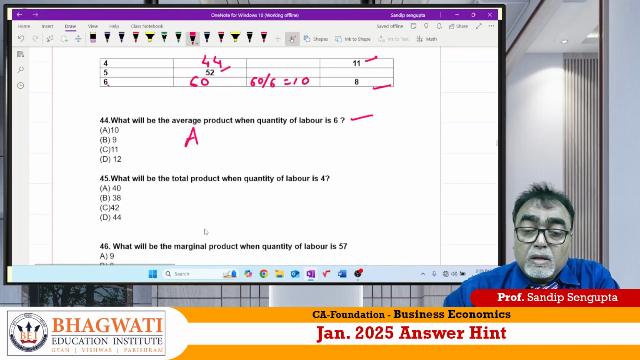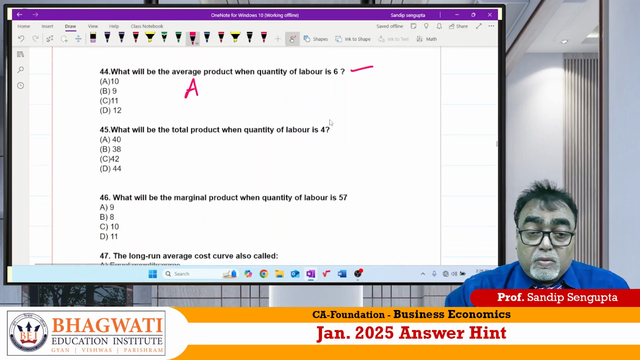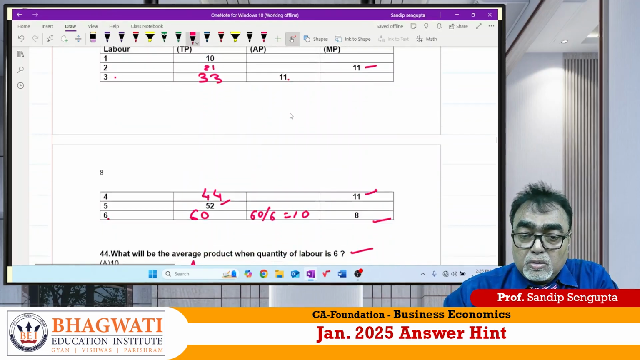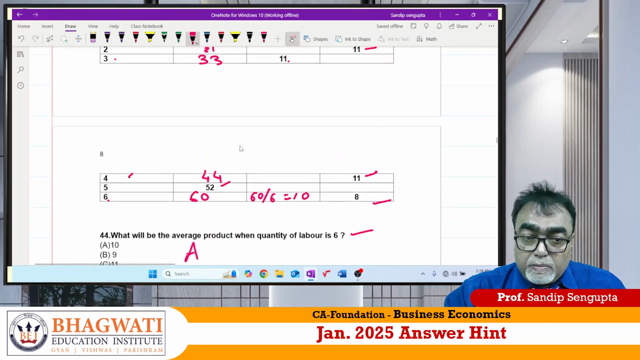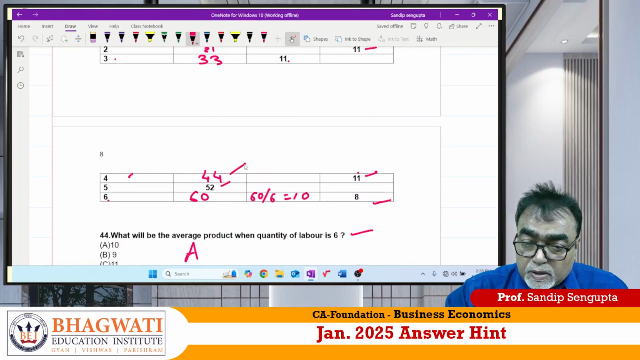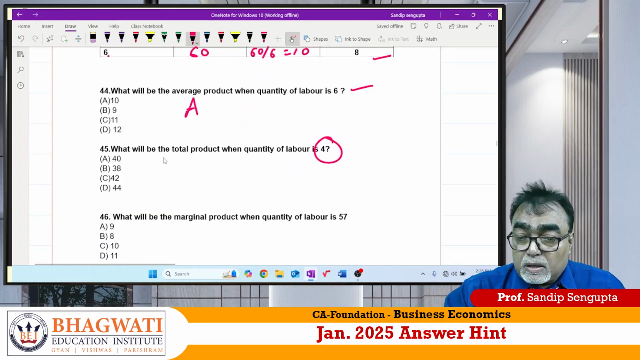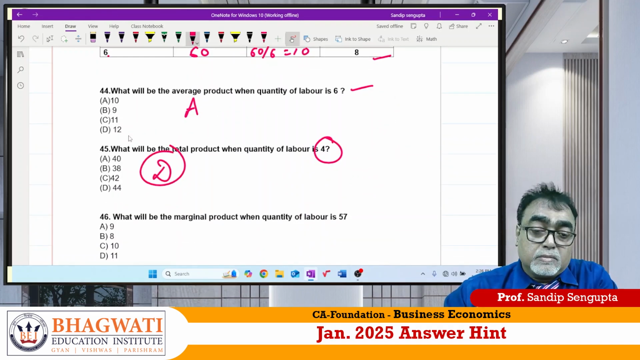Now what will be the total product when quantity is 4? Quantity 4. On the basis of this marginal product, I found out it is 44. The question number 45 answer is what? D for Delhi. Correct or not?